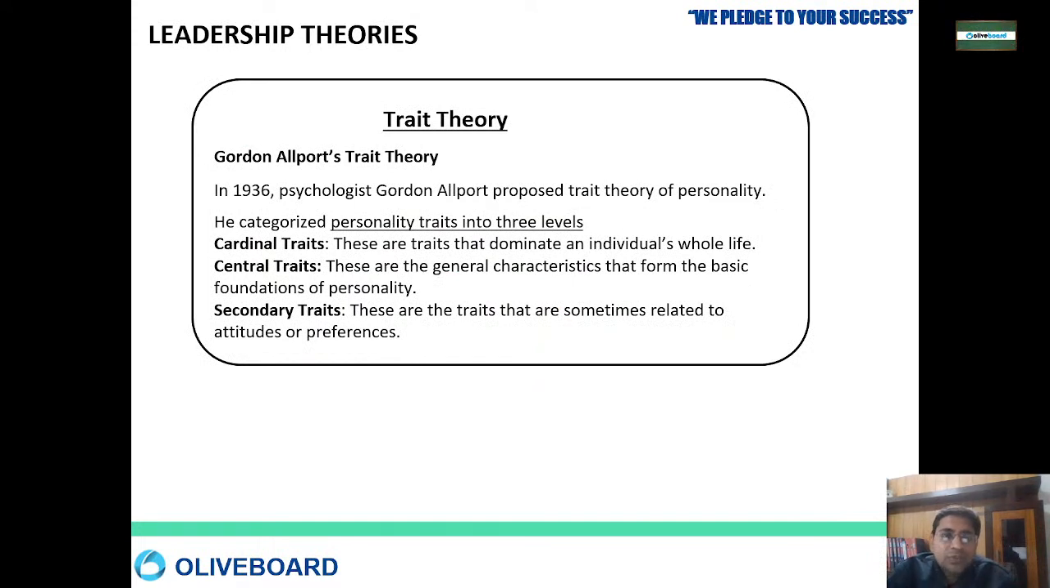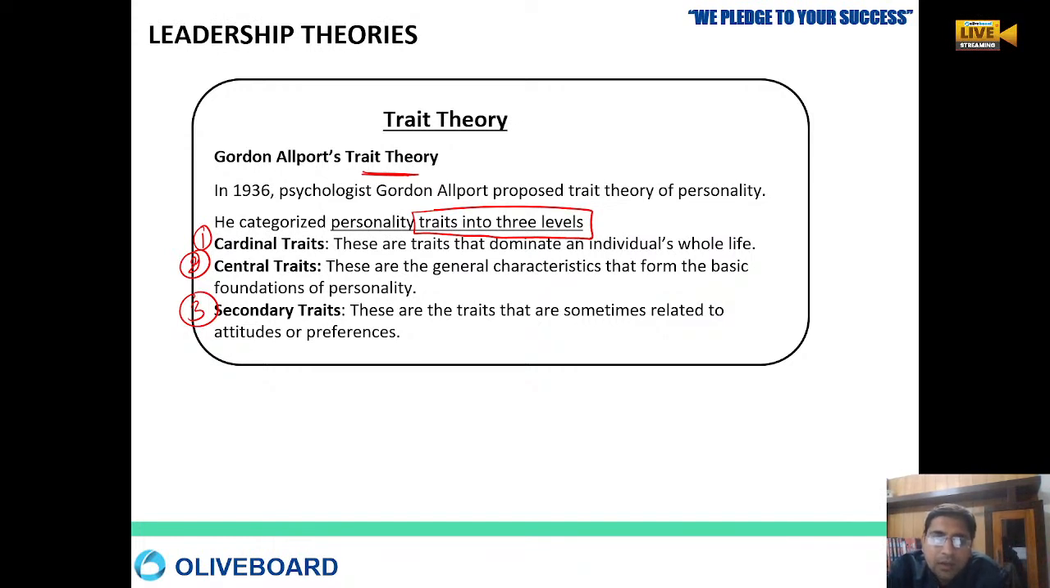Then comes the Gordon Allport trait theory. Under Gordon Allport, they have categorized traits into three levels. One is the cardinal trait, the second is the central trait, and the third is the secondary trait. Under the cardinal trait, they look at what dominates an individual throughout his life, from the start till the end.